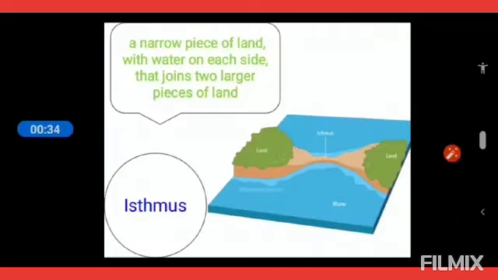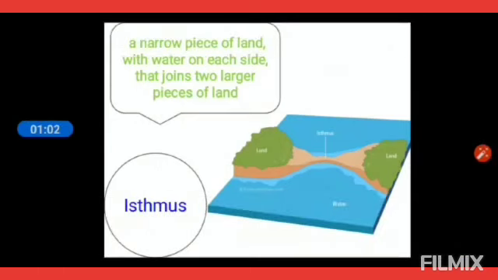So children, you must be wondering, what is an isthmus? An isthmus is a narrow piece of land with water on each side, that you can see in the picture, that joins 2 larger pieces of land. A narrow piece of land with water on each side that joins 2 larger pieces of land is called an isthmus.